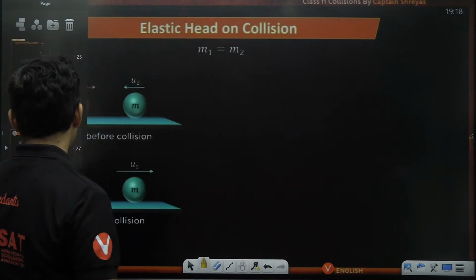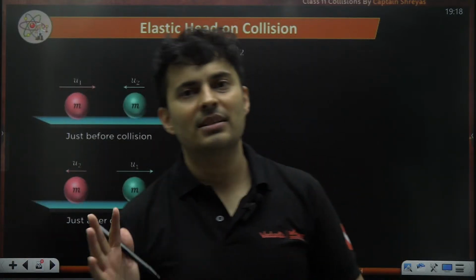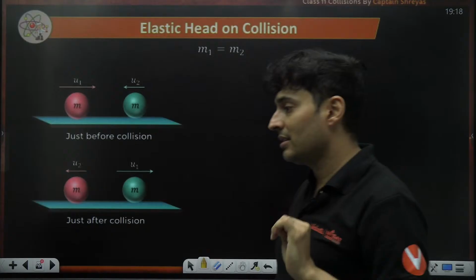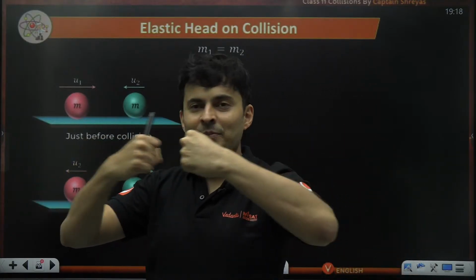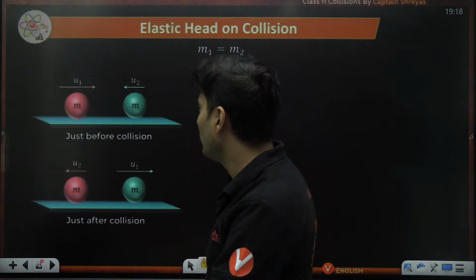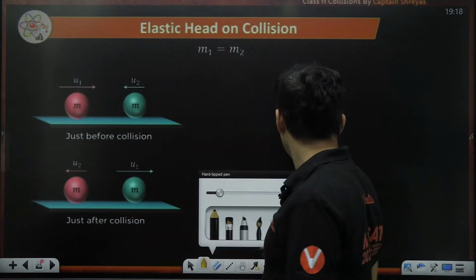Okay. Now let's take some special cases. M1 and M2, we will compare the masses, for elastic collision, only elastic collisions. Okay. 3 special cases. If 2 masses are equal and they collide, you will see the velocities will get exchanged. Very simple property, if the masses M1 and M2 are equal.